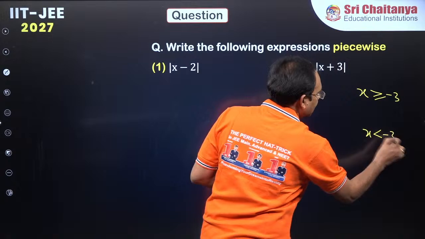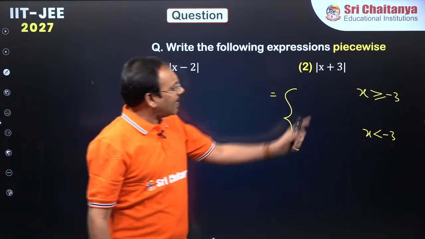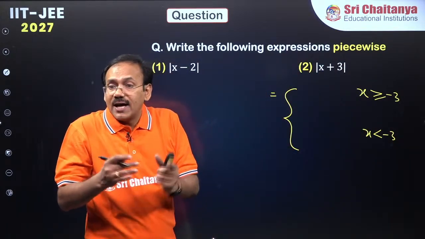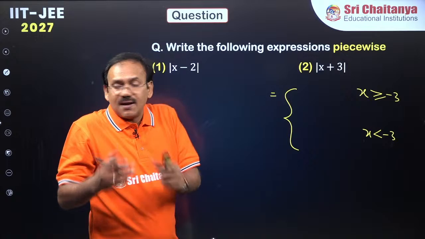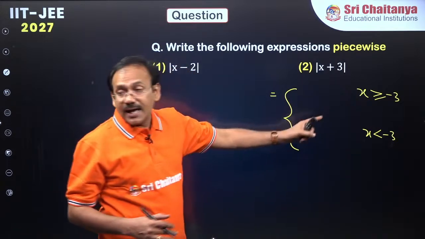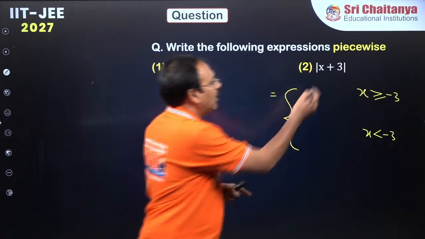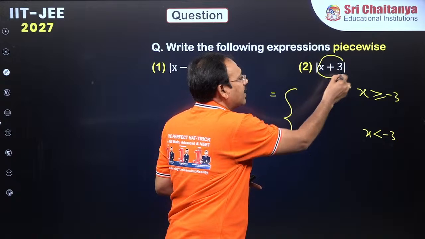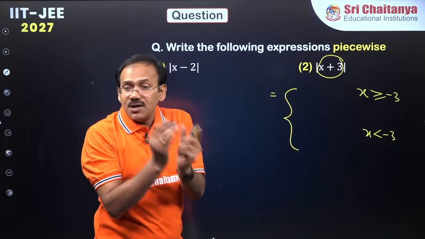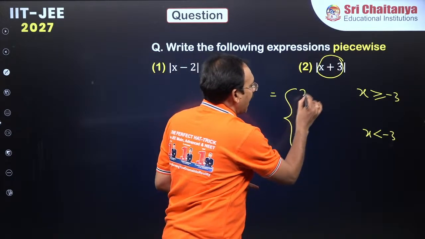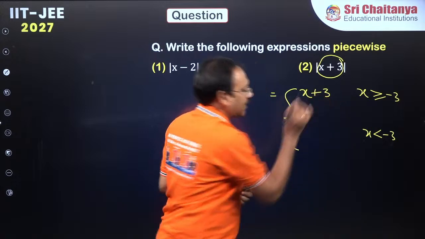Case 2, x less than minus 3. You take a number more than minus 3, say like minus 2, minus 1, 0. X plus 3 value becomes positive. So modulus of a positive quantity, you have to write as it is.